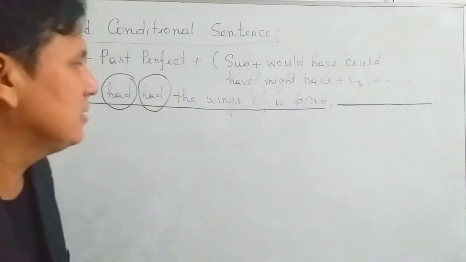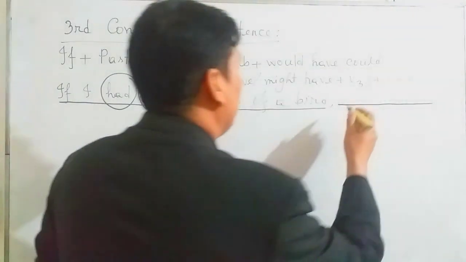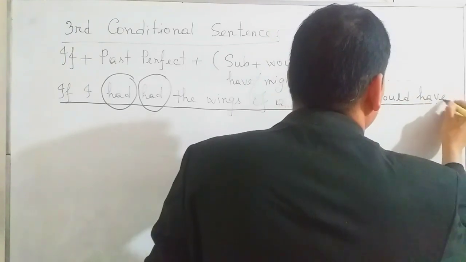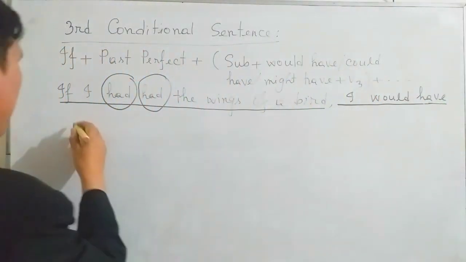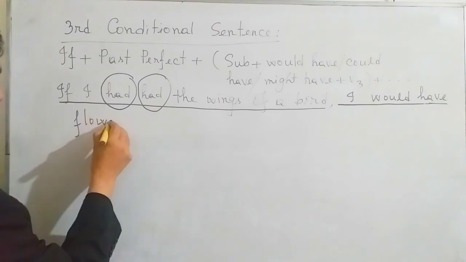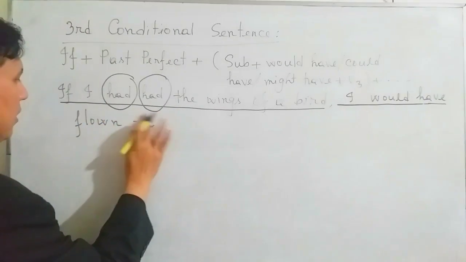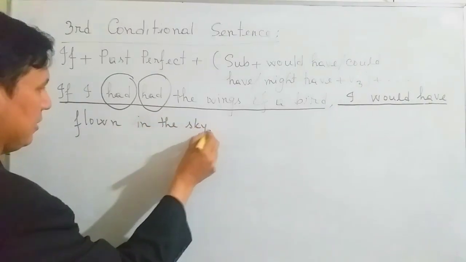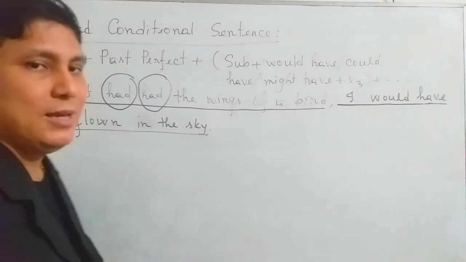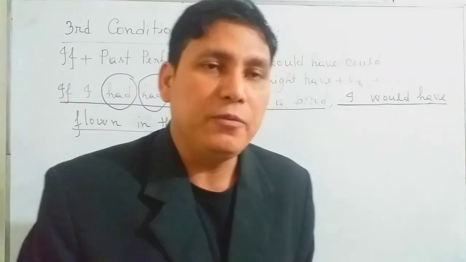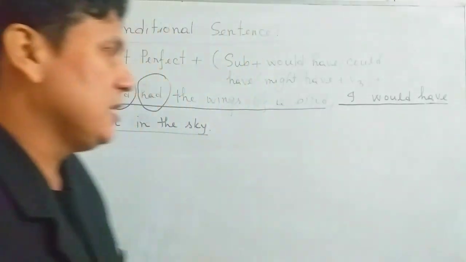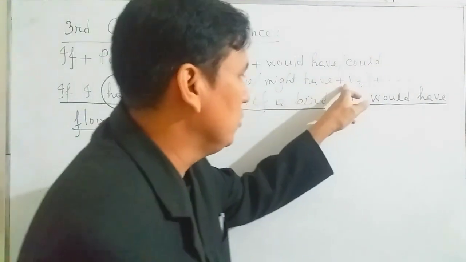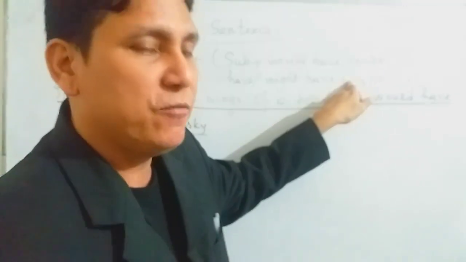If I had had the wings of a bird, I would have flown in the sky. Okay, so fly, this is the present form. Flew, this is the past form. Flown, this is the past participle of fly. So of course you have to use the past participle form of the main verb.